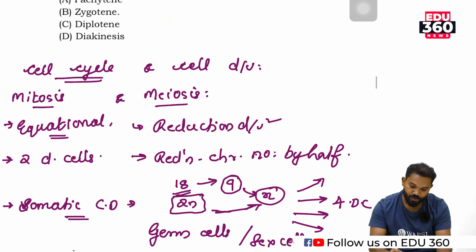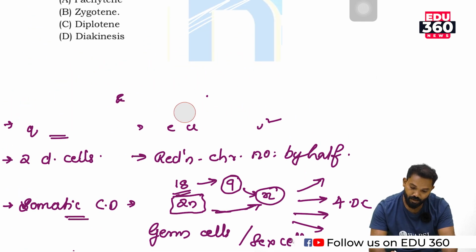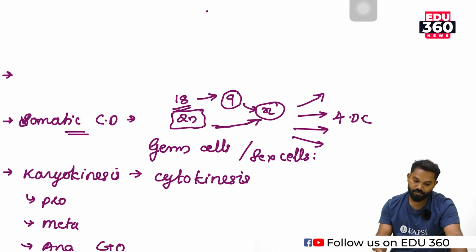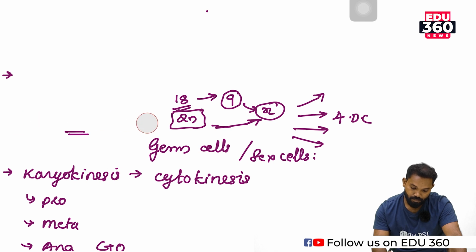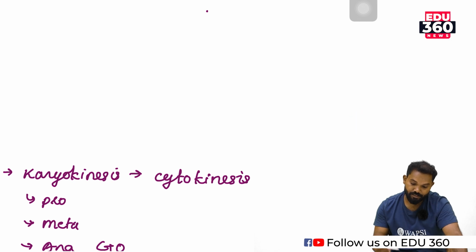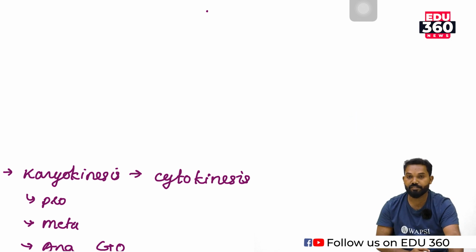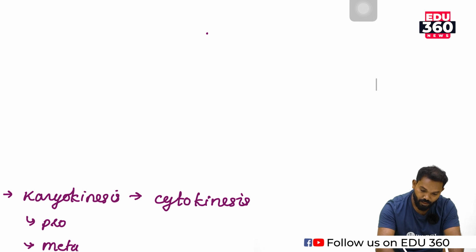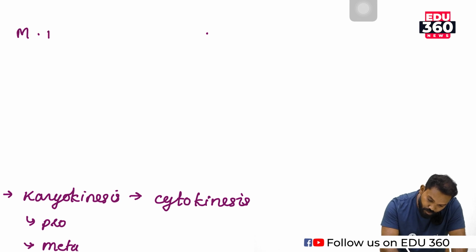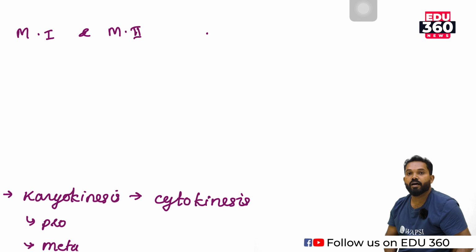So whether it is mitosis or meiosis, the cell enters into 2 stages, karyokinesis and cytokinesis. In the case of meiosis, it involves 2 divisions, meiosis 1 and meiosis 2.